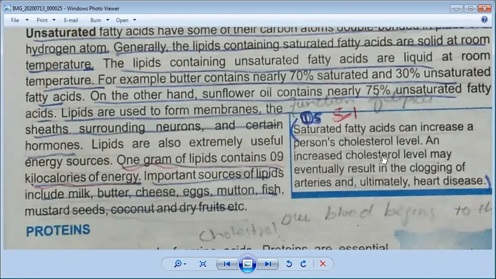An increased cholesterol level may eventually result in the clogging of arteries. Clogging means closing of arteries. Arteries, you all know, in our body we have three types of vessels. Vessels means blood tubes inside our body. Three types of vessels.